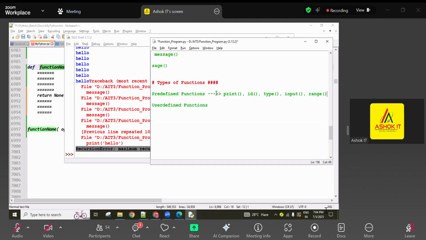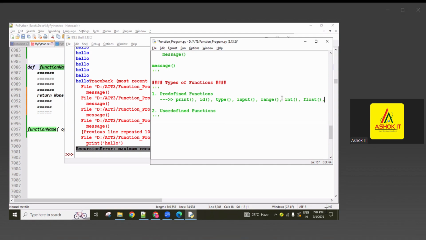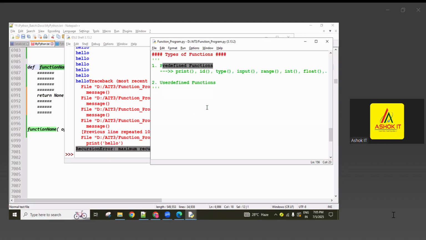Range function for generating a range, a sequence of values. And typecasting functions, so many are there: int, float, like that. Sum function, min function, max function, a number of functions are there, guys. These all are called predefined functions. They come directly along with the Python software and we are going to use them. Predefined functions are also called built-in functions. All of you clear on this one? Okay, yes.